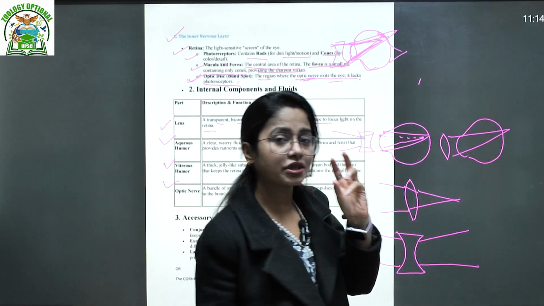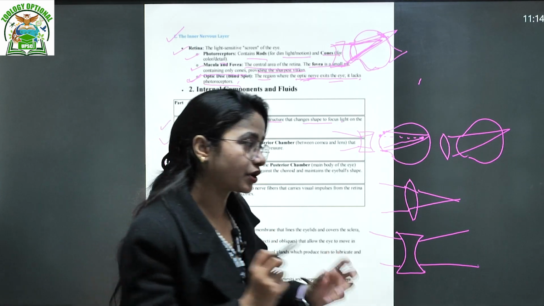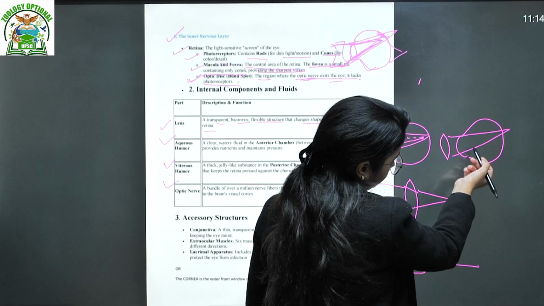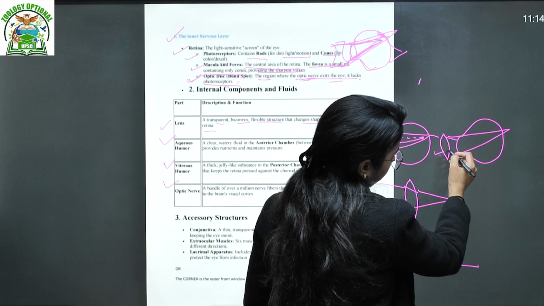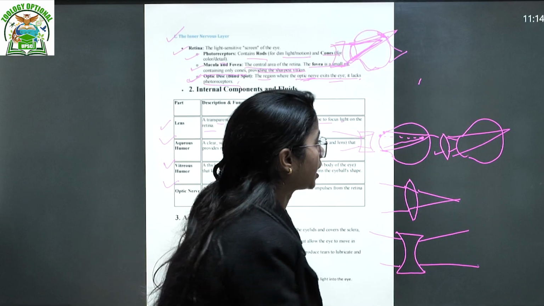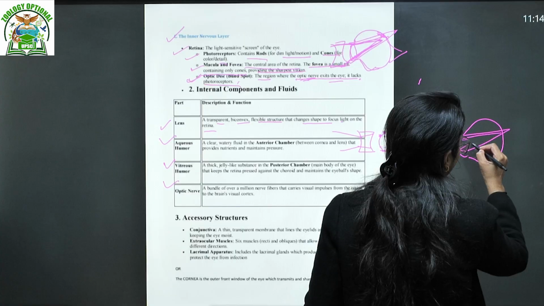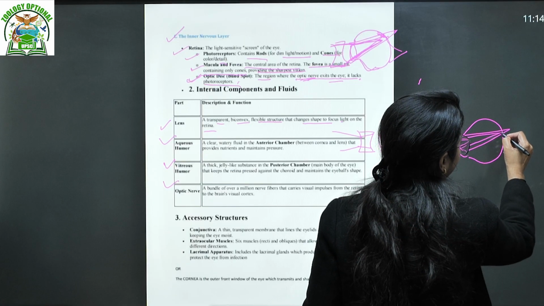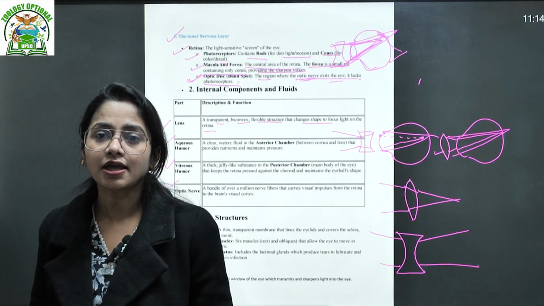So you have to use a certain kind of lens which actually converges the light rays, right? If you use convex lenses, it is a little bit converging the light rays. After the convergence, the light rays become contracted and the image is forming exactly at the retina. That's how the lenses are used, right?